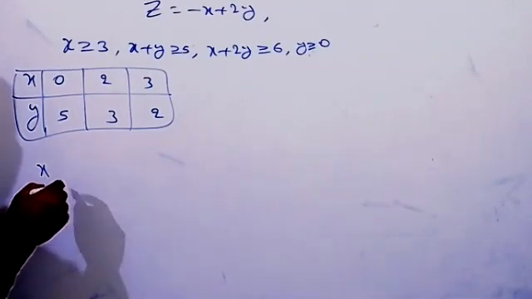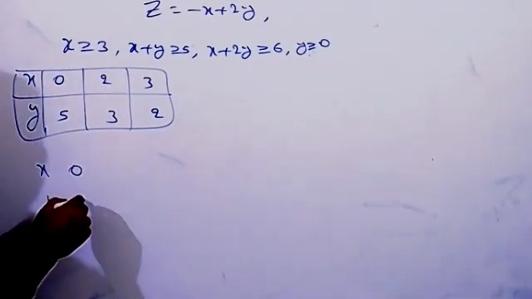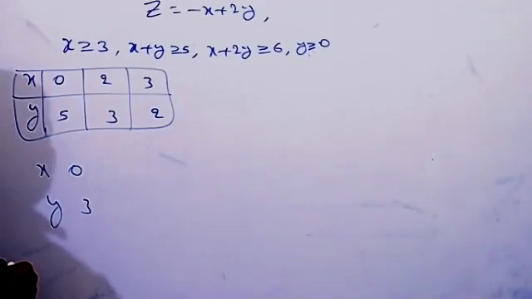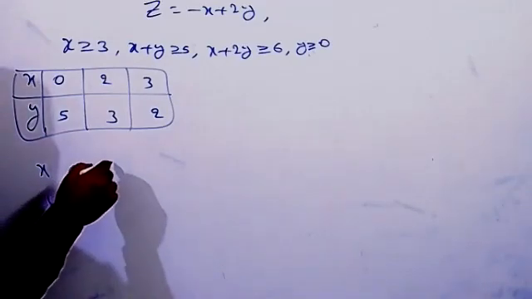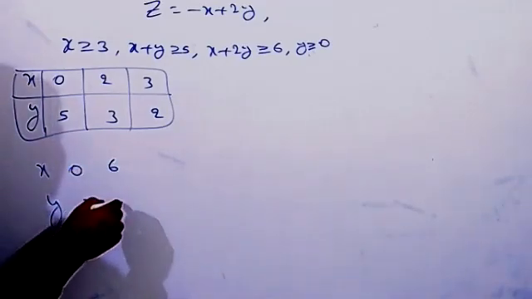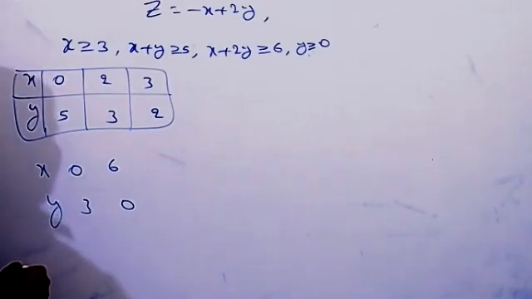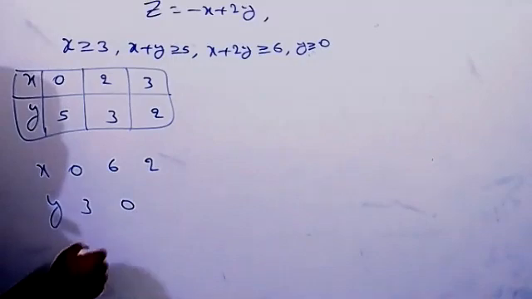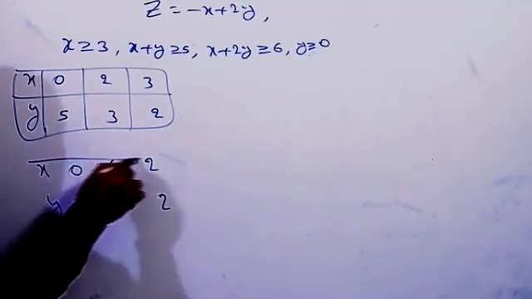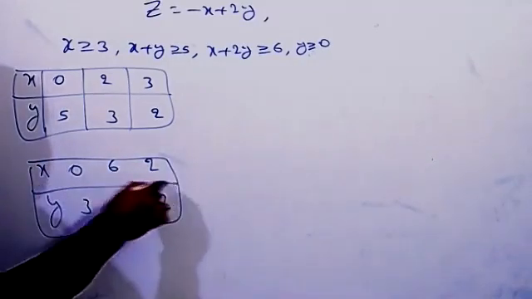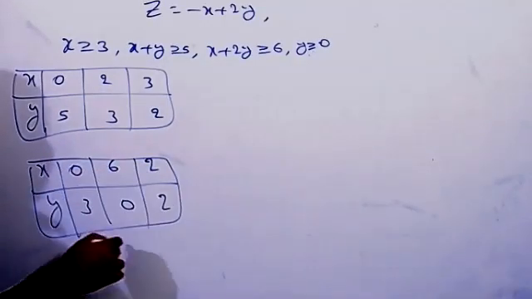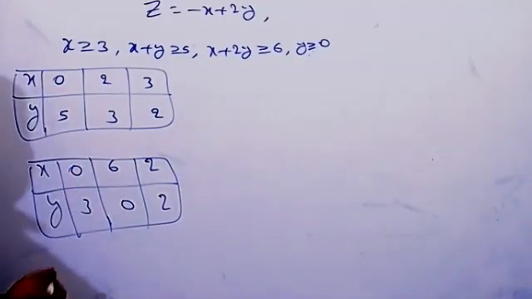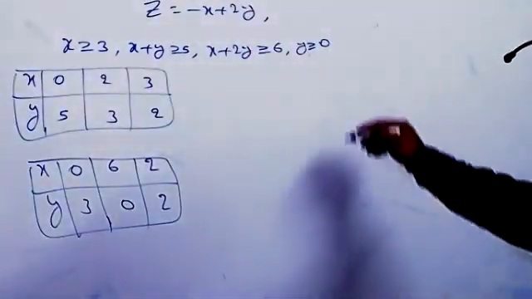Second, x plus 2y equal to 6. X and y, if you take 0, so y equal to 3. If you take 6, y equal to 0. Then if you take 2, then y equal to 2. Points. Next, x greater than 0 and y greater than 0, it should be easy. Okay, take directly, but no need to find anything.